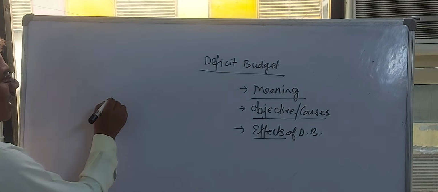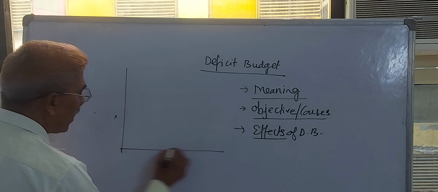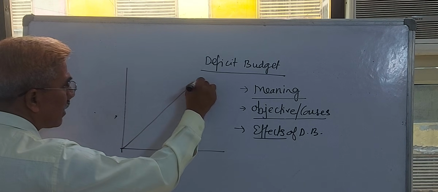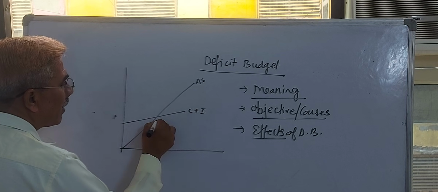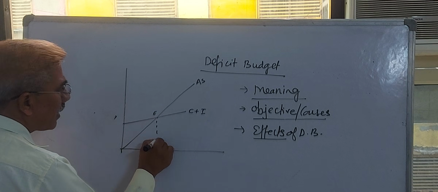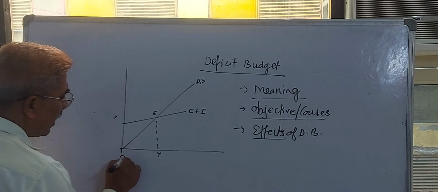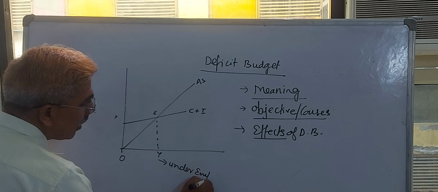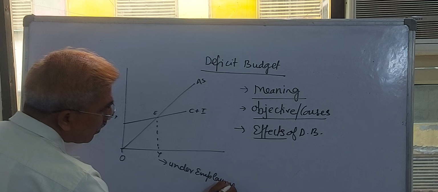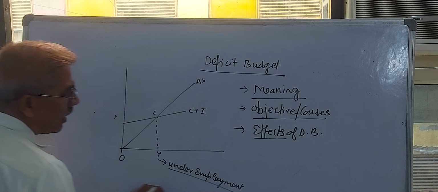Now you can understand with the help of this diagram. Suppose this is aggregate supply, and this is aggregate demand, consumption plus investment. In the beginning, the economy is generally at an underemployment level in equilibrium.